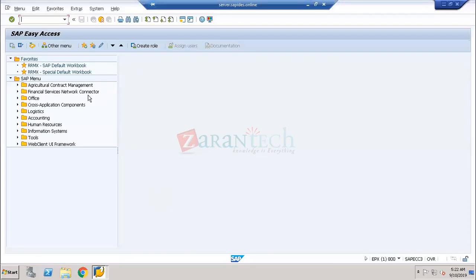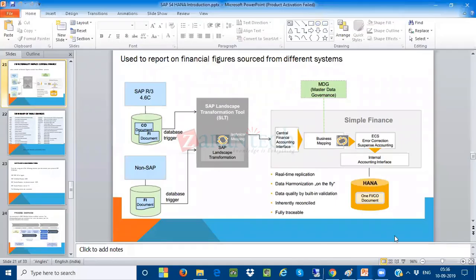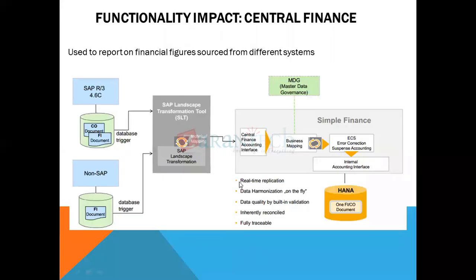So what is the first thing I have to do here? When I want the system to be ready for the central replication process, the first most important thing is that you need to have all the master data in the central finance system. Very, very important. All the master data means you should build your central finance system with the master data of the GL accounting and the central finance master data of the customer accounts and vendor accounts.